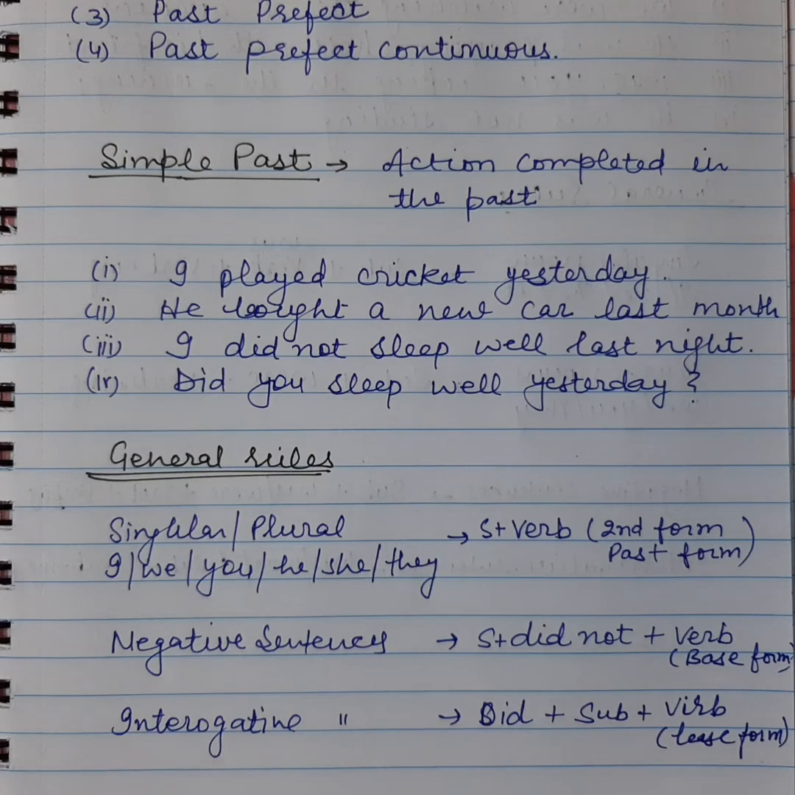Let me recapitulate. With an affirmative sentence, we use subject plus the second form, or past form, of the verb. In negative and interrogative sentences, we use did and the base form of the verb. And did is the past form, or second form, of the verb do.